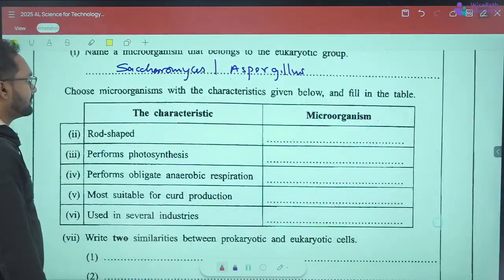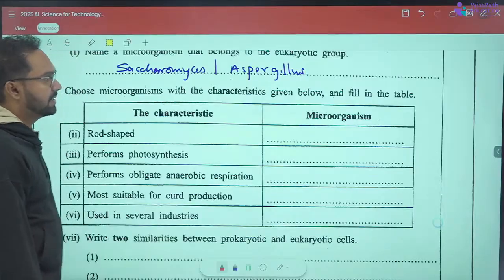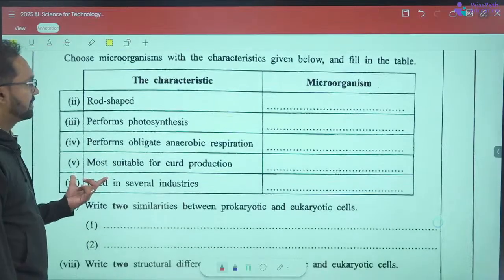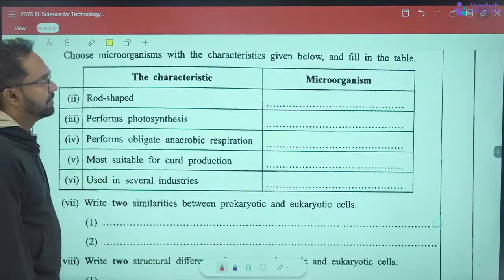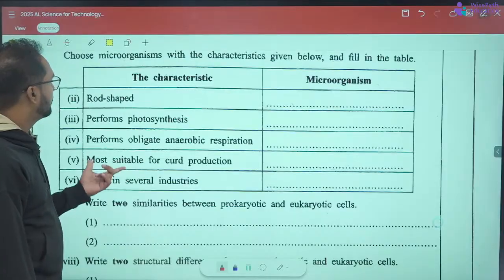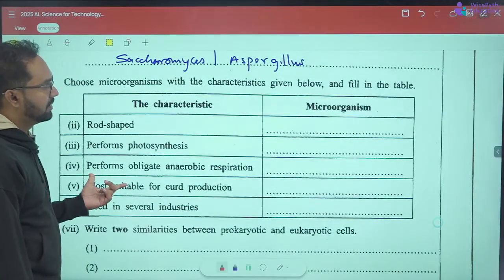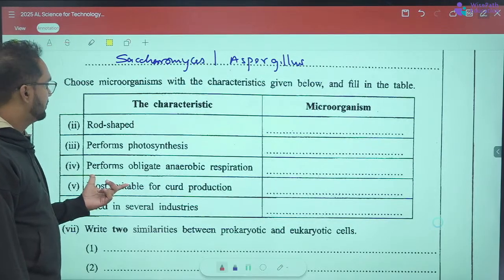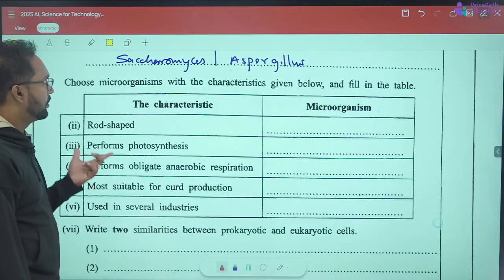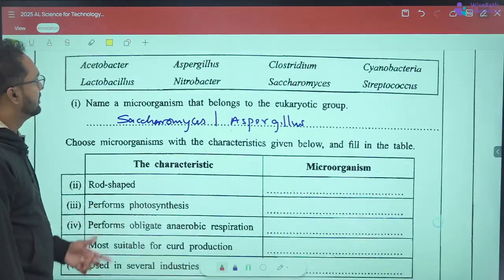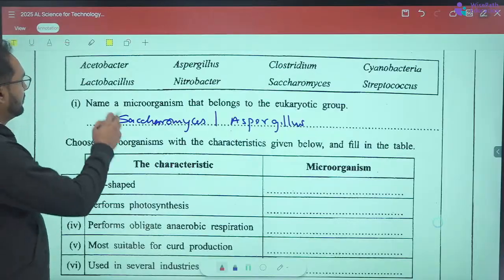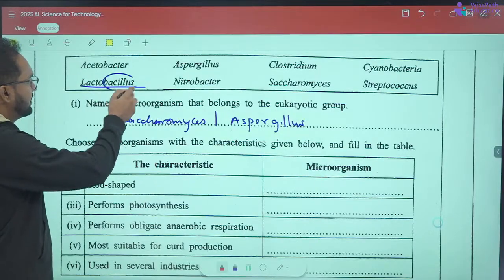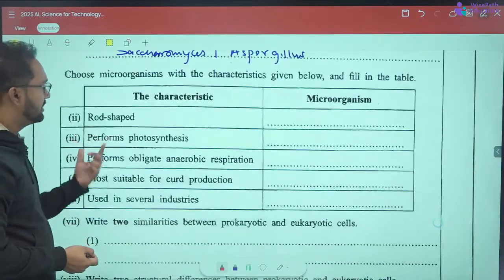Come to this one. Choose microorganisms with the characteristics given below and fill in the table. The first characteristic is rod shape. Out of these microorganisms you have to select the one with this characteristic. Rod shape is basically bacillus, and the only bacillus given is Lactobacillus, because the name itself has bacillus, which is rod shaped.